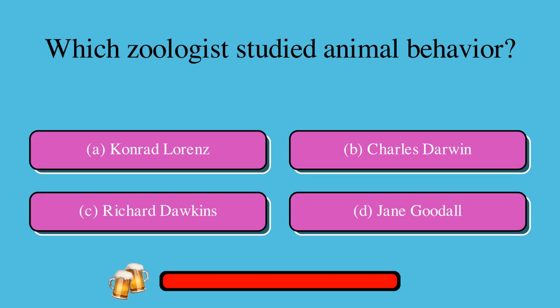Which zoologist studied animal behavior? A. Konrad Lorenz, or B. Charles Darwin, or C. Richard Dawkins, or D. Jane Goodall? The correct answer is A. Konrad Lorenz.